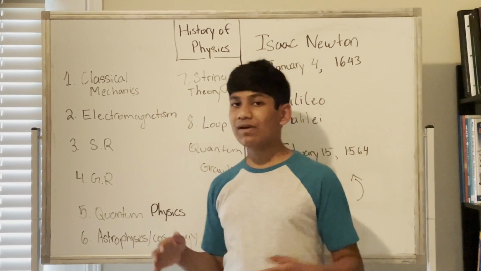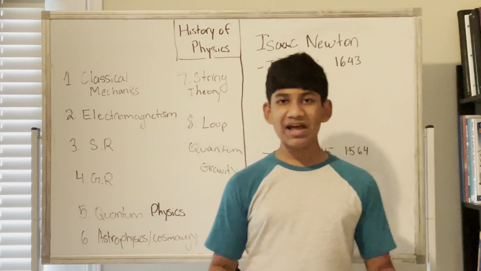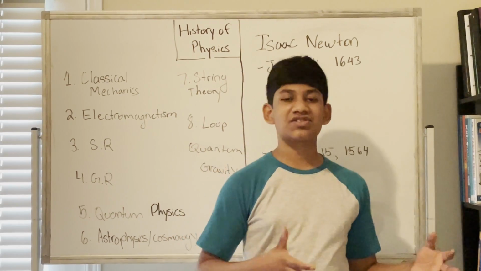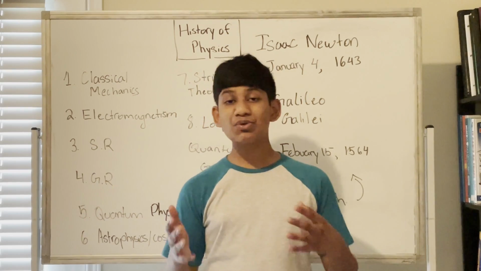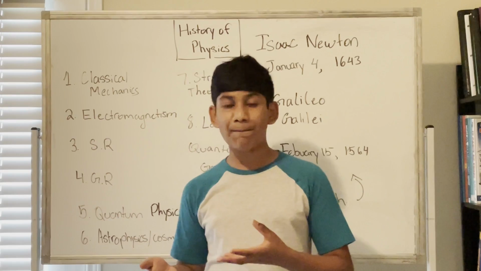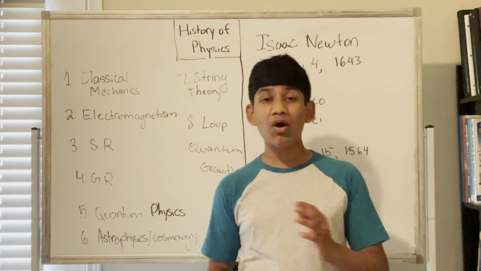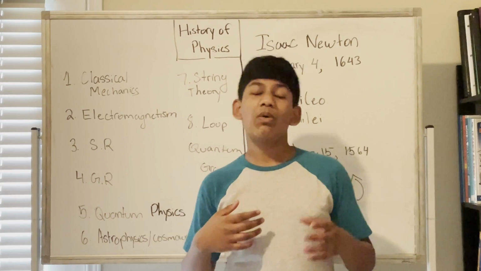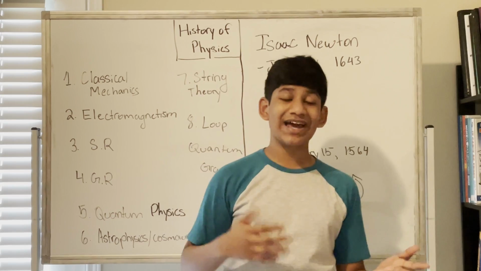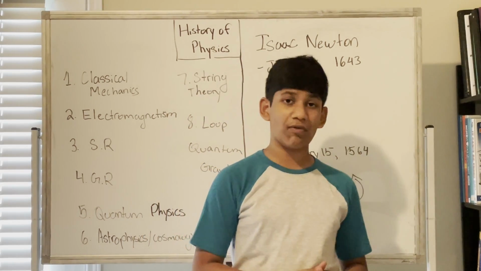So we're going to be talking about classical mechanics in this video. So what is classical mechanics? Classical mechanics essentially analyzes the motion of macroscopic objects, or regular sized objects. So we're trying to find and analyze the motion of these objects. For example, if we take a ball, we're trying to find essentially where the ball will end up. Or if we throw a ball vertically up into the air, we want to know what's the highest point the ball will reach, and we can use calculus and classical mechanics for that. So classical mechanics is very useful.